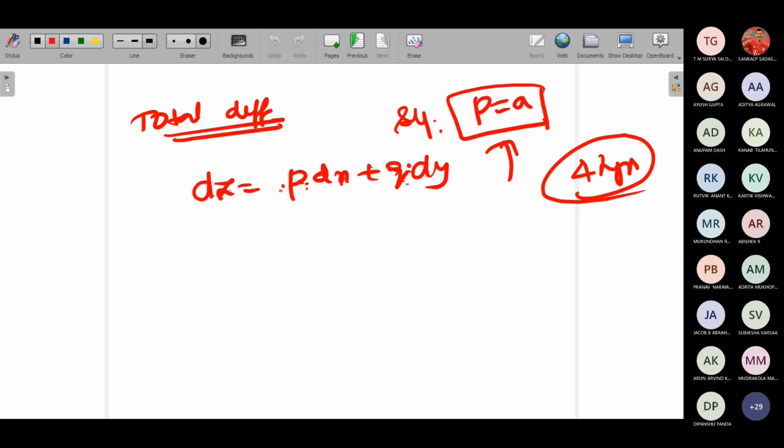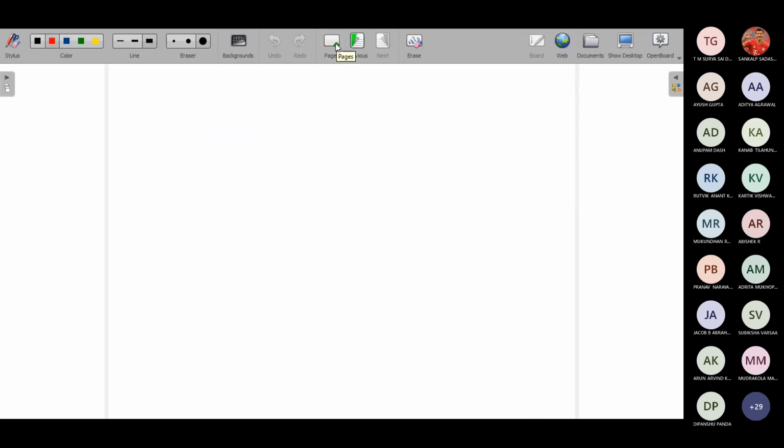Just take down now, solve. Let me give you one more problem. Solve p square plus q square minus 4pq equal to 0. P square plus q square minus 4pq equal to 0.